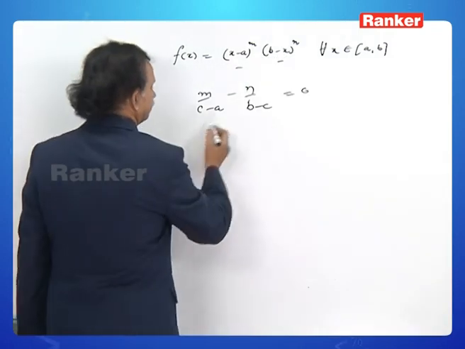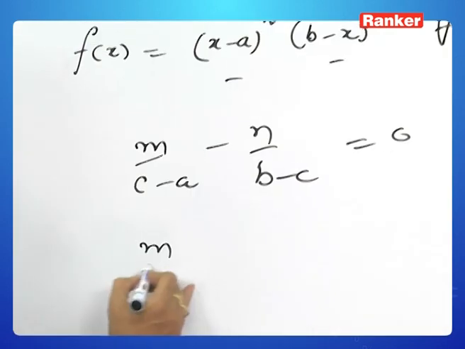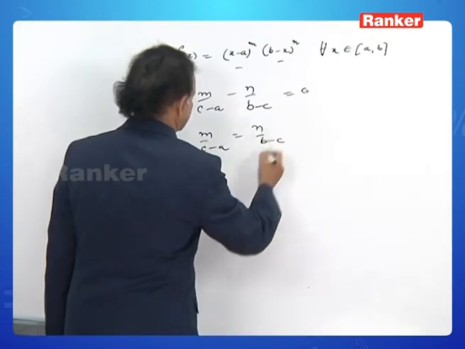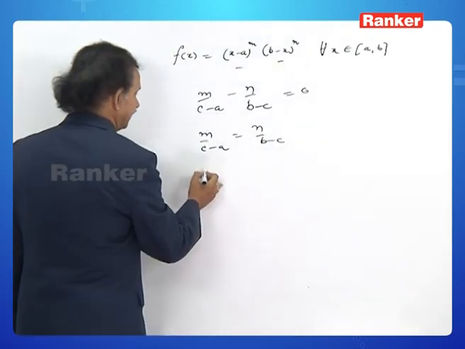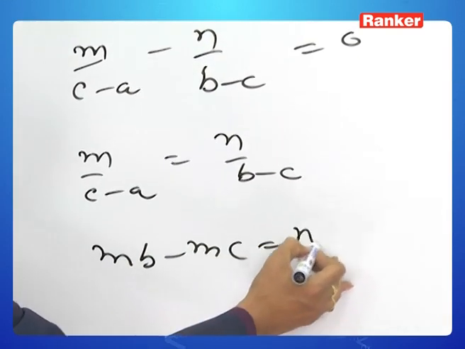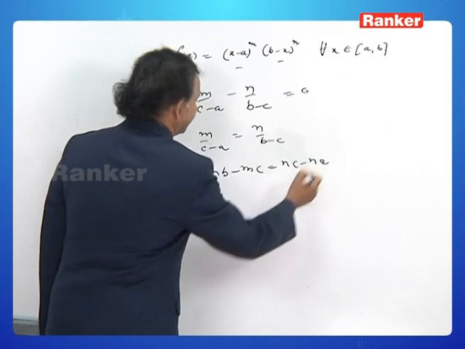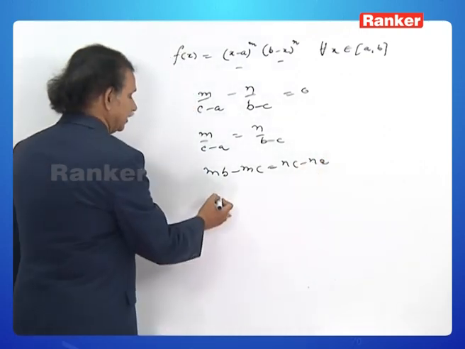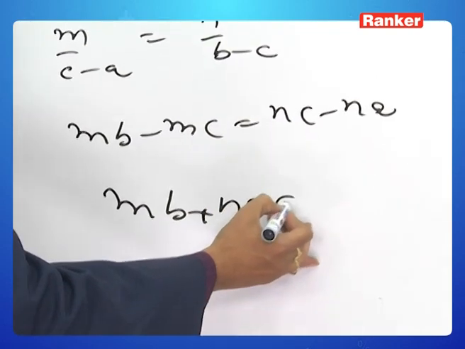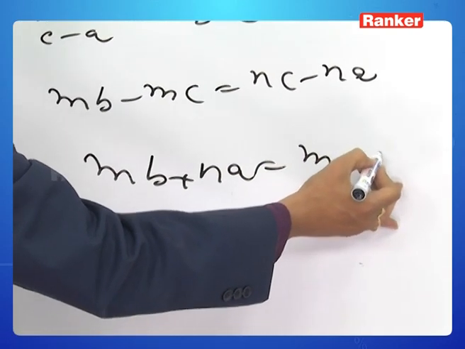That is, m by c minus a is equal to n by b minus c. Cross multiply: mb minus mc is equal to nc minus na, or mb plus na is equal to m plus n into c.